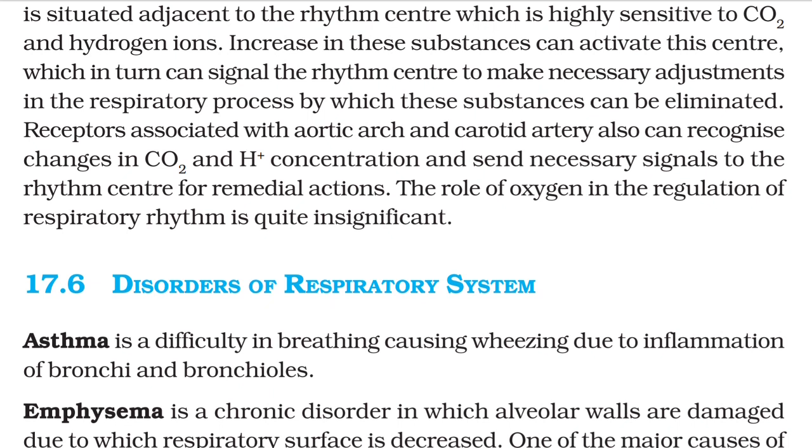The receptors associated with the aortic arch and carotid artery can also recognize changes in carbon dioxide and hydrogen ion concentration and send signals to the rhythm center for remedial actions. The role of oxygen in the regulation of respiratory rhythm is quite insignificant.